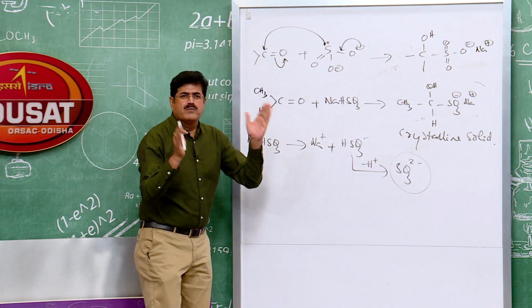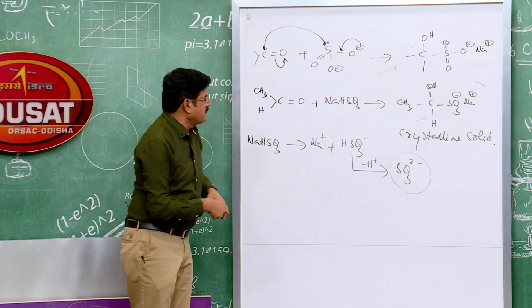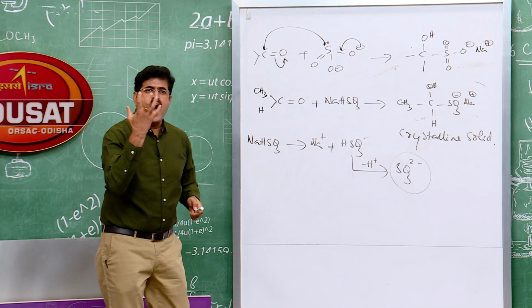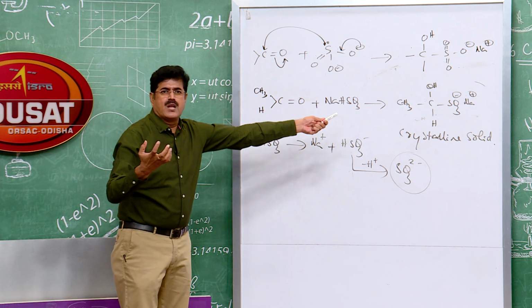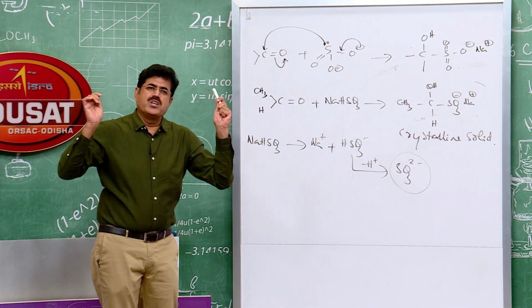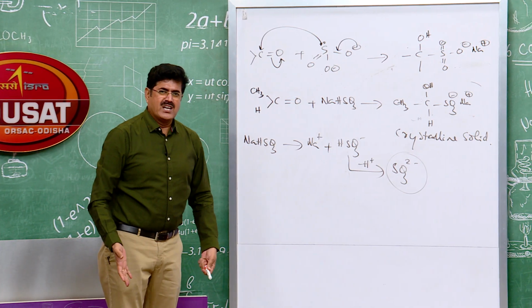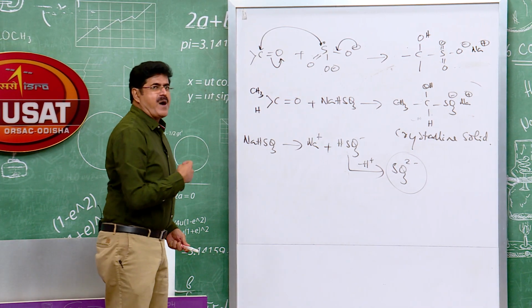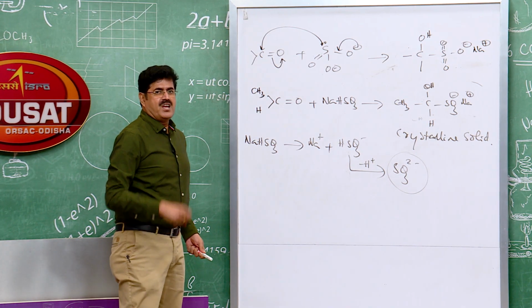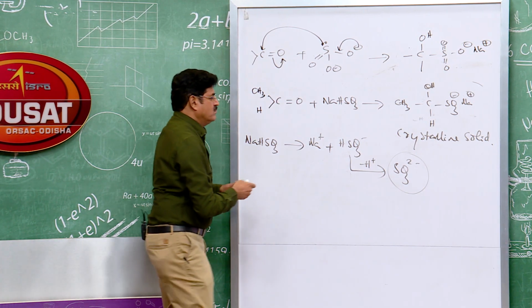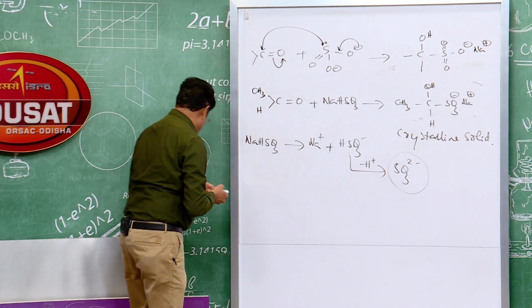Let me tell you one more very important point here: these sodium bisulfite addition products, when treated with dilute acid or dilute alkali, regenerate the original carbonyl compound. Let me show that.